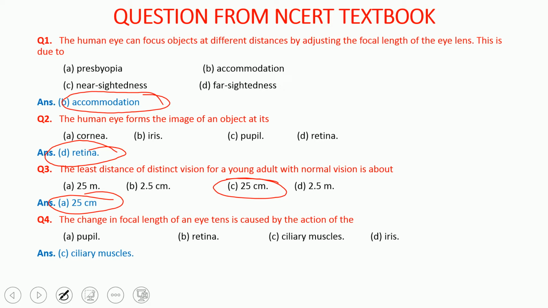So who is doing all this? It is the ciliary muscles, relaxing as well as contracting. When relaxed, distant objects can be seen. When contracted, nearby objects can be seen. So the answer is ciliary muscles. You got these objectives. Read the textbook very well, so it will be easy for you to answer all questions. It is not that only these will be asked in the examination; any question can come from inside the textbook.